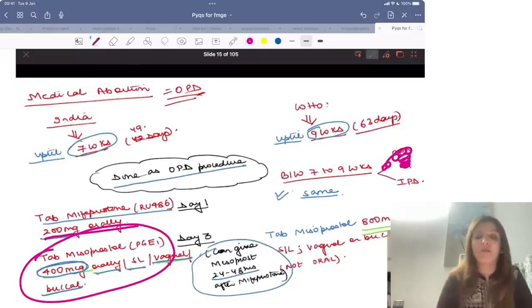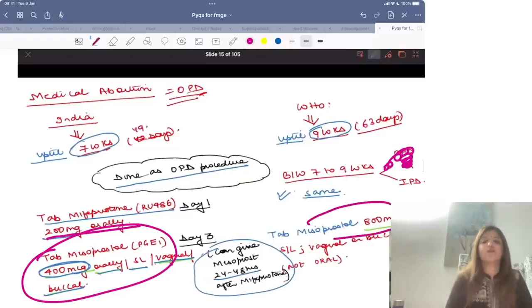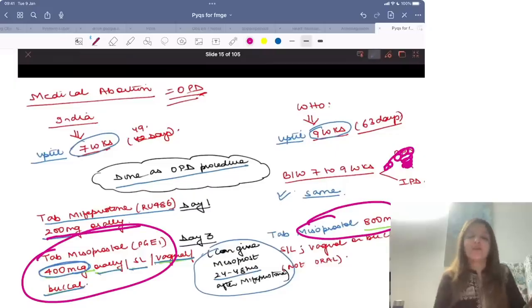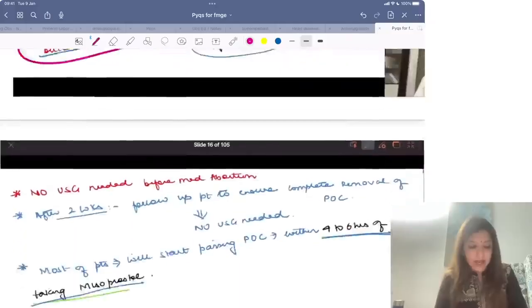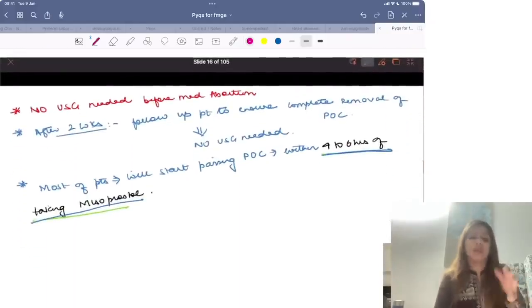You have to give 200 milligrams of mifepristone, but now the misoprostol which you have to give is 800 micrograms, right? So up till 7 weeks we give 400 micrograms. After that we give 800 micrograms. And then after 2 weeks, we call the patient for follow-up to see whether the process of abortion is complete or not, right?